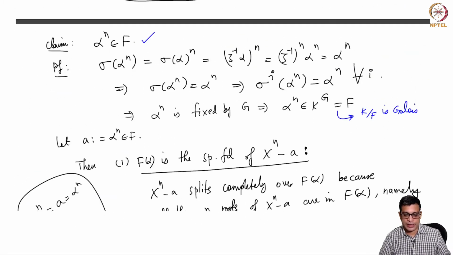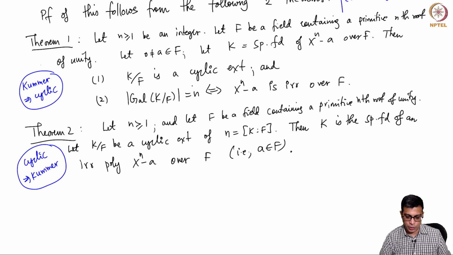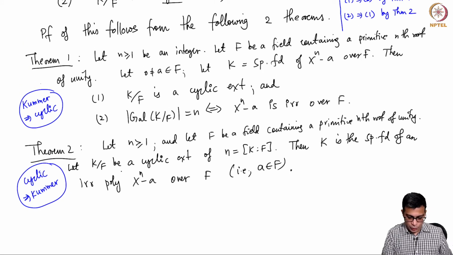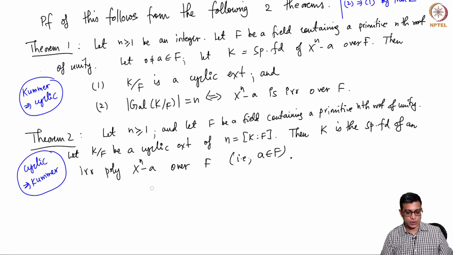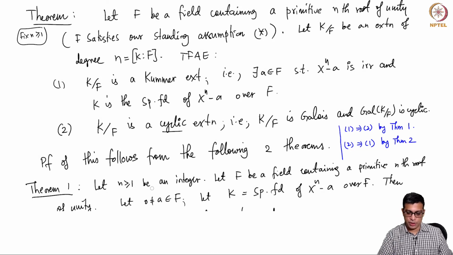So this completes the proof. Let's go back to the original statement of theorem 2. If you are given a cyclic extension, we did prove that K is the splitting field of an irreducible polynomial over the base field, which is to say cyclic implies Kummer, and this we just showed, Kummer implies cyclic. Hence this main theorem is proved, which is to say Kummer if and only if cyclic.